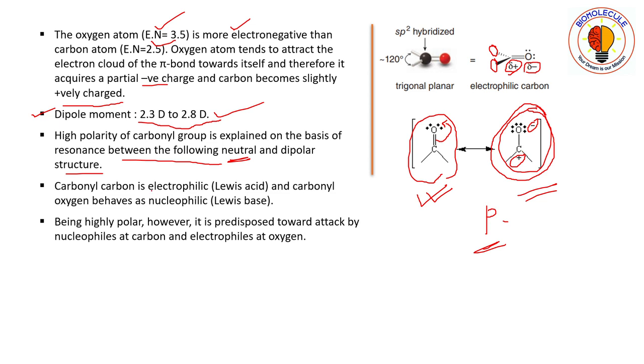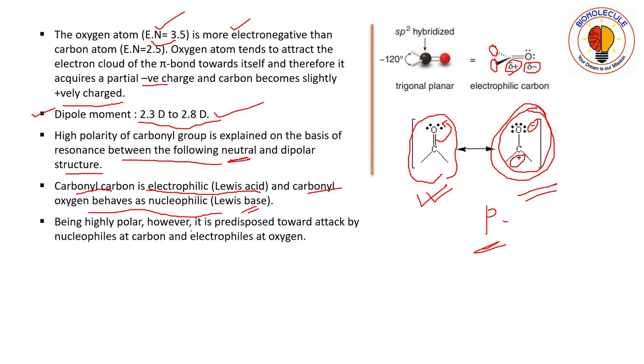As carbon develops a positive charge, the carbonyl carbon is now electrophilic, that is, Lewis acidic in nature. The carbonyl oxygen behaves as nucleophilic, that is, Lewis basic in nature.